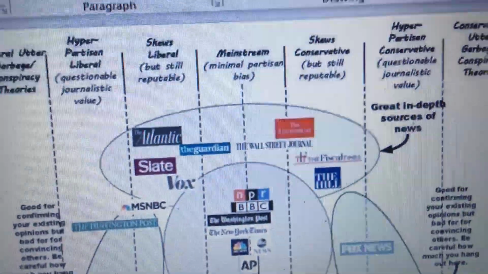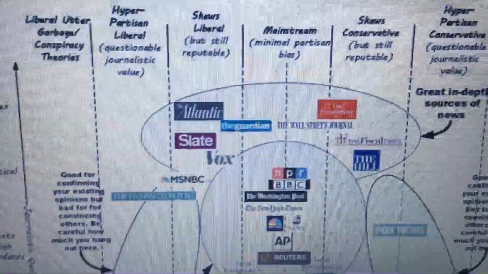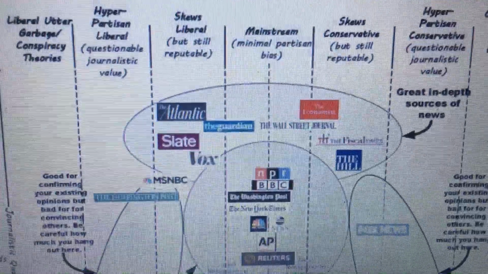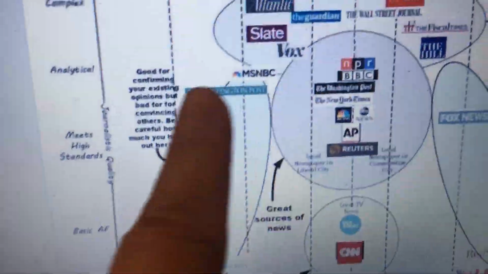All right, so these up here, you notice how some of these skew to the left or skew to the right. It doesn't mean that they're bad sources. It just means that you have to look at the individual author to see, is this a valid source or not? Let's take a look at what's going on down here.